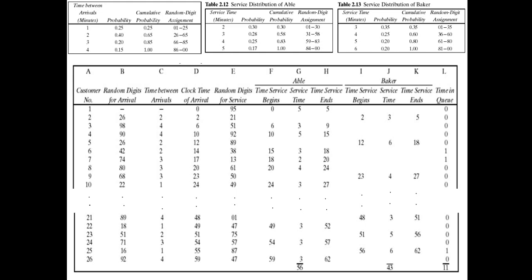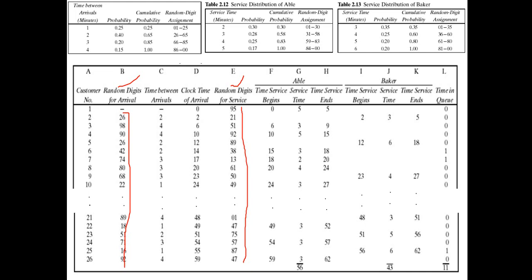But as we said, to start a simulation table, in the problem set we find all the distribution tables, and against them we will find the random digits. So the random digit set will be given in the problem set. We don't need to consider where it came from. It will be given in the problem set. So let us begin. We'll start with customer 1.